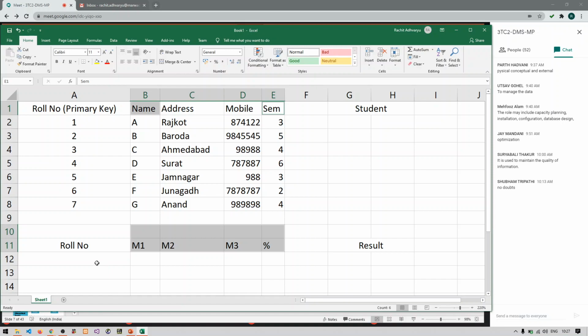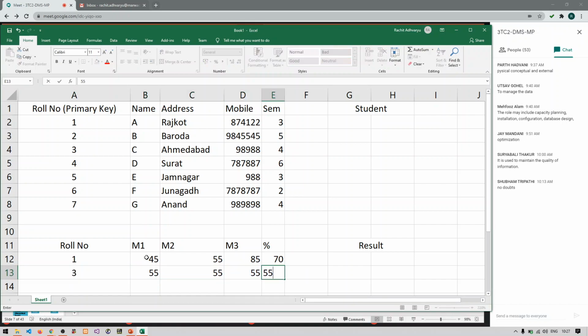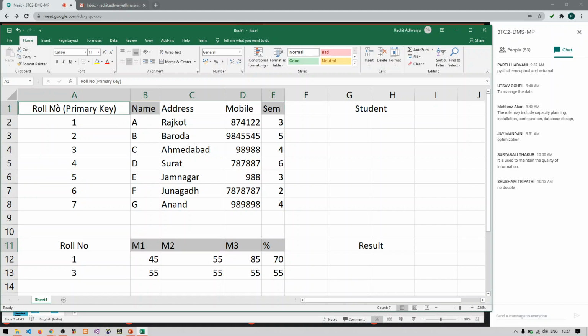So now, whenever you are having two different tables, you will be storing the result in one table and you will be storing the details of the student in another table. So here let us say I am having 1, 45, 55, 85, and let us say assume that the percentage is 70. I am having roll number 3, 55, 55, 55 and percentage is 55. Now I want to display the result of this. So what I want to display? I want to display the marks of 3 subjects and the percentage along with the name, semester and roll number of the student.